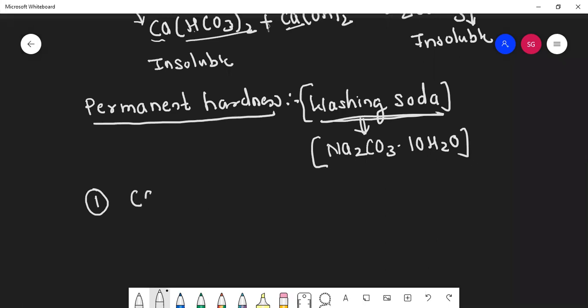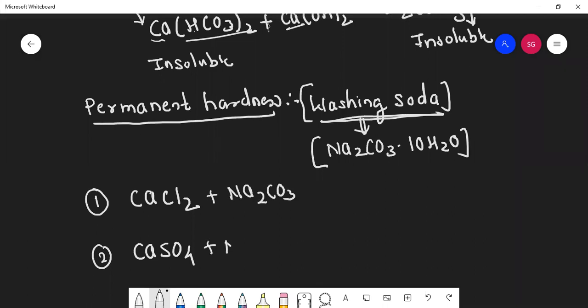So first I'm taking calcium chloride and then I'll be taking calcium sulfate. Same formulas will be for magnesium, MgCl2, MgSO4. Okay, if I put Na2CO3 into it, here also I'll put Na2CO3.